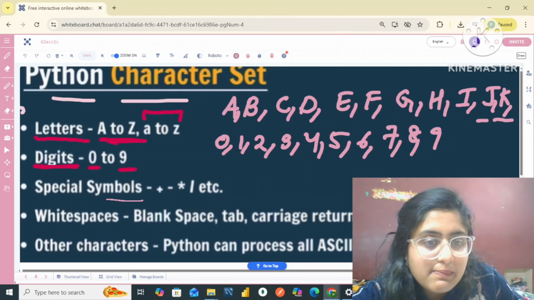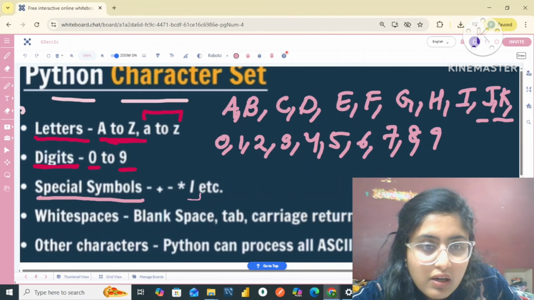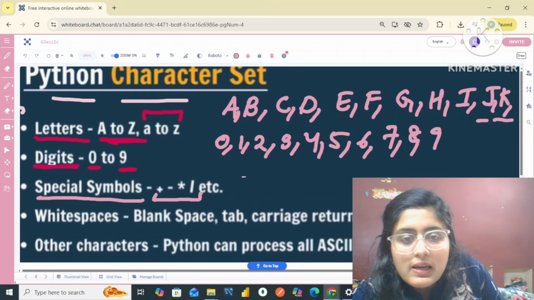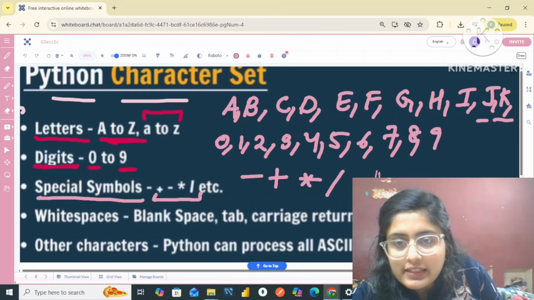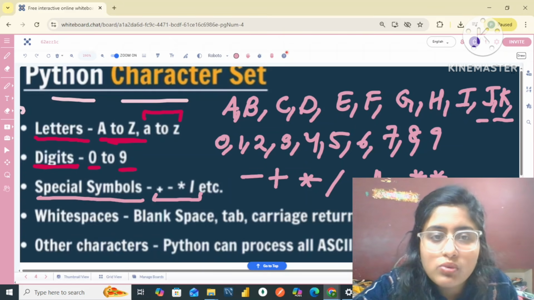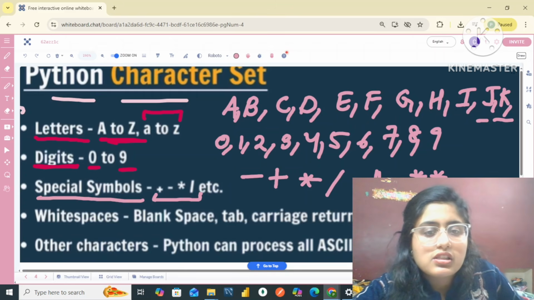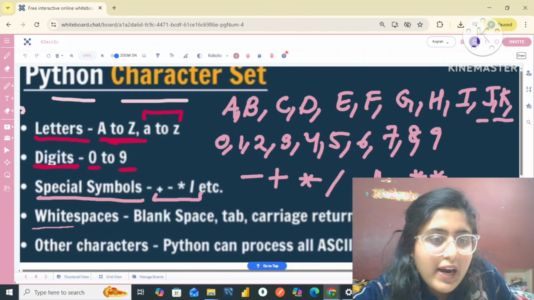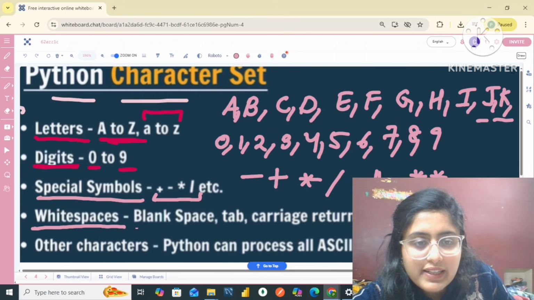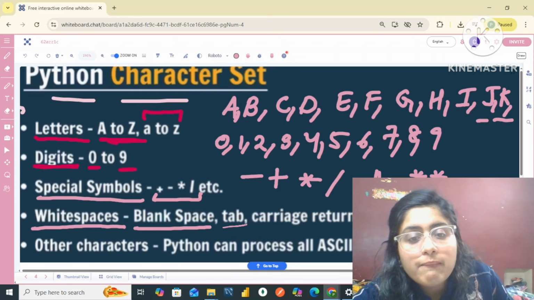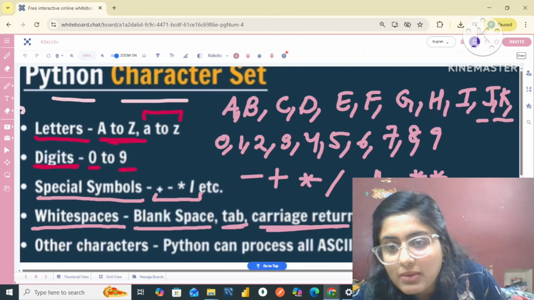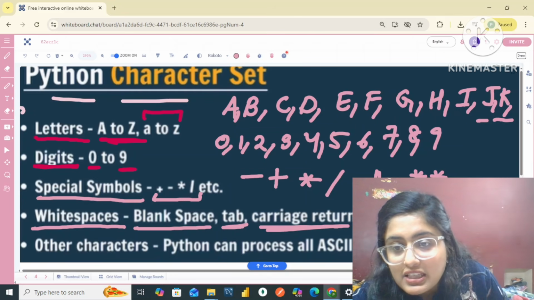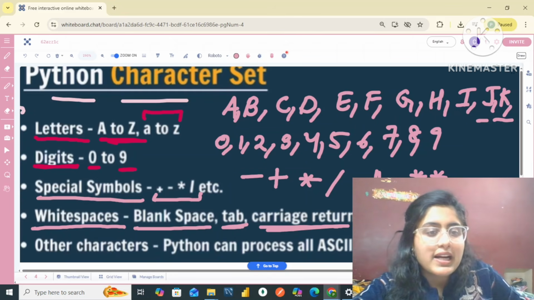Then the special symbols are simply, you can say, only these are allowed. Basically, you can use minus, plus, multiply, divide, the double slash, or the double star as well. So all these symbols you can use to perform various operations in Python. White spaces are allowed in Python. That is, you can leave a blank space. Tab you can use. Then there is a carriage return, and the new line command works like slash n. Then you can also use the form feed command.